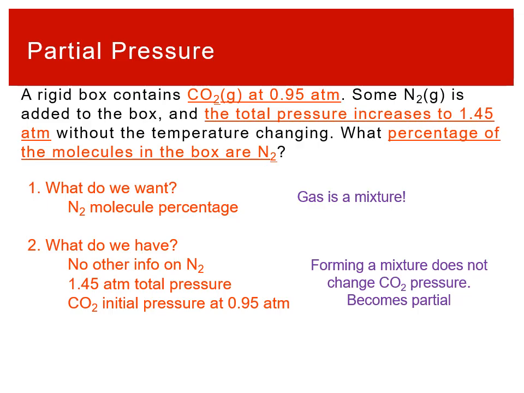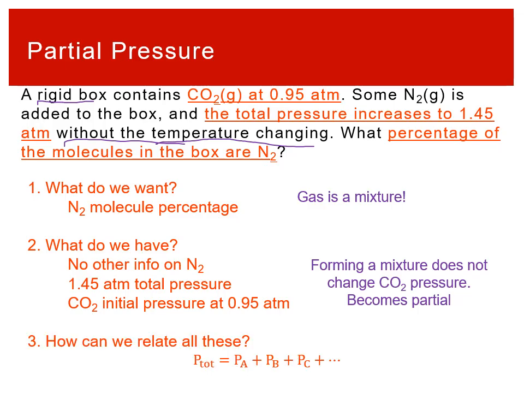The idea of a partial pressure is what the pressure would be if the gas was by itself. The conditions that the CO2 is under haven't changed. It's a rigid box, so the volume hasn't changed, and we're told the temperature doesn't change, so the pressure of the CO2 won't change. Whatever that pressure of the CO2 by itself was just becomes the partial pressure of the CO2 in the mixture. So that 0.95 is a partial pressure.